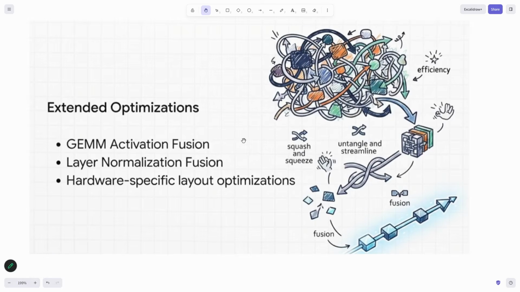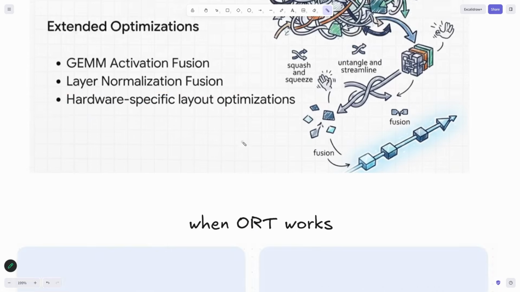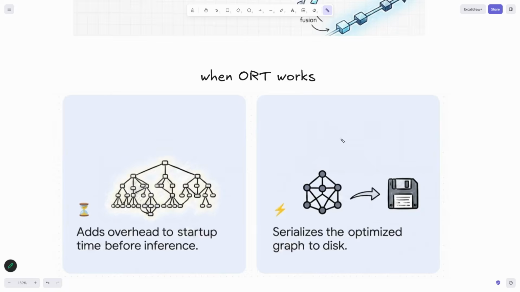Now what all things does it do? It does activation fusions, which means ReLU activation. It does normalization tasks, so that we can preserve the context. Hardware specific layout optimizations, which means for a specific hardware how it is going to run. This is what ONNX does.